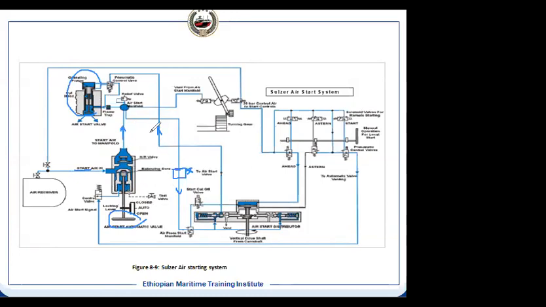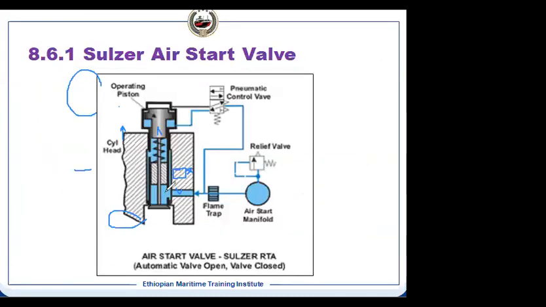Then what will happen? This manifold, the air manifold, will be pressurized. And air manifold pressurized means this side is pressurized. For an example, our bottle pressure is 30 bar at this moment. This will become 30 bar. But our air starting distributor air is shut. So in that case, this side there will not be.